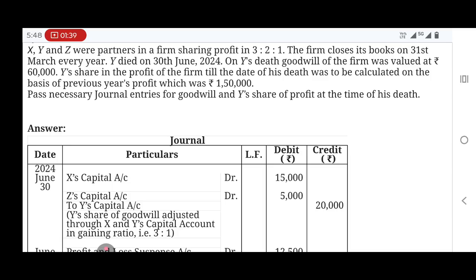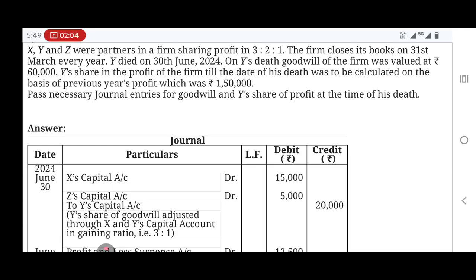In this question, X, Y, Z were partners in a firm sharing profits in 3:2:1. The firm closes its books on 31st March every year. Y died on 30th June 2024. On Y's death, goodwill of the firm was valued at 60,000.